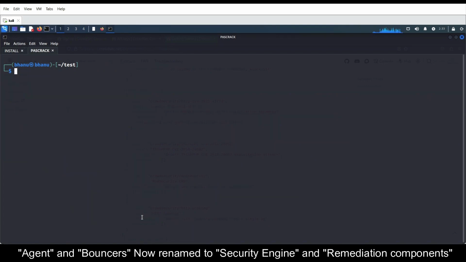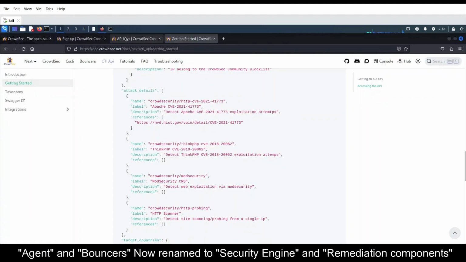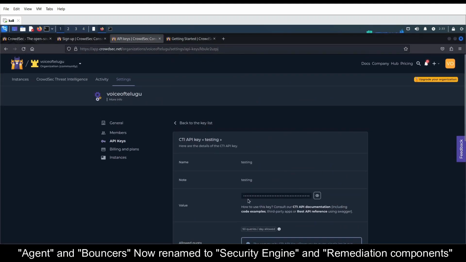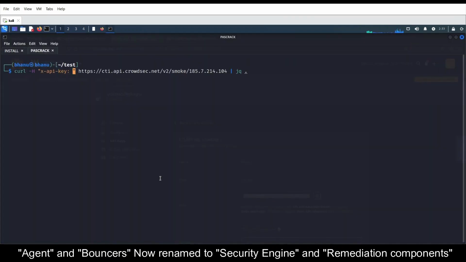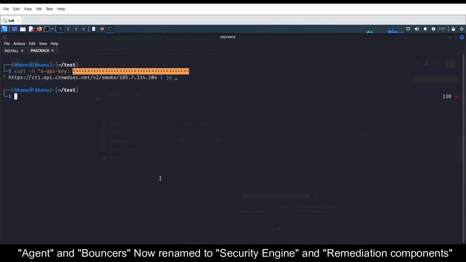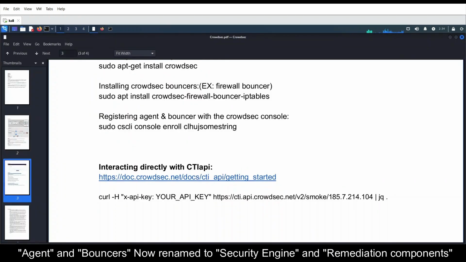Let's copy this particular command, remove the existing API key, and copy our API key from the console. I'll try to edit in the editing. Let's paste. Okay, it's not working, so let's do Control C, and I'll try to copy the command again.